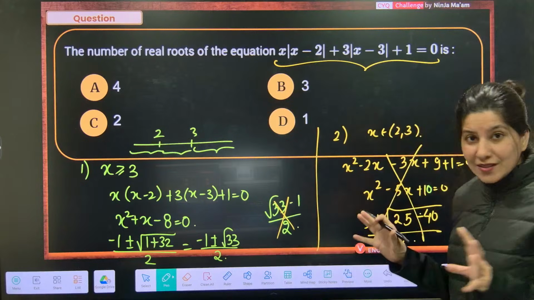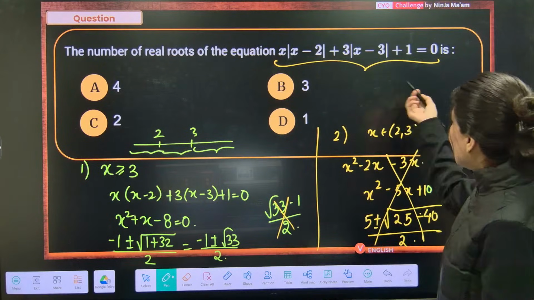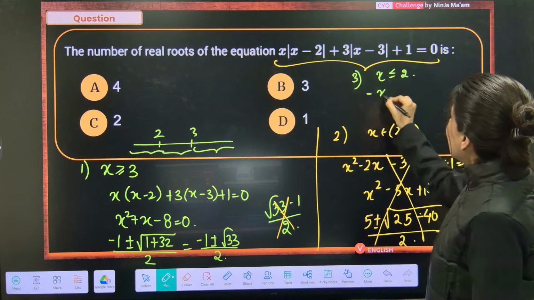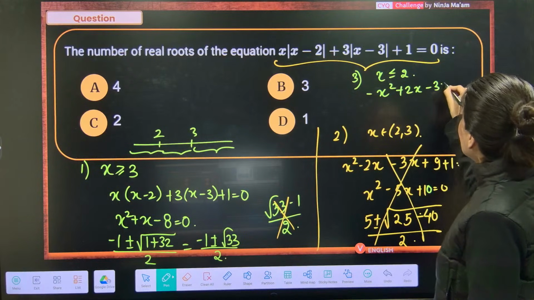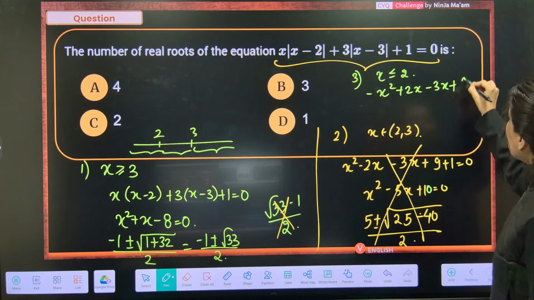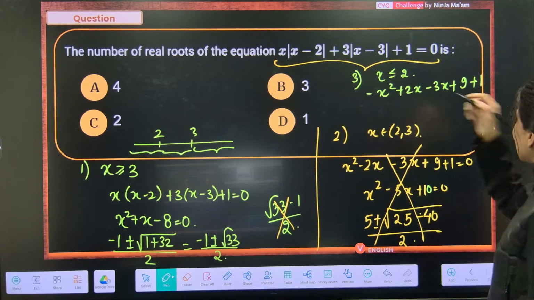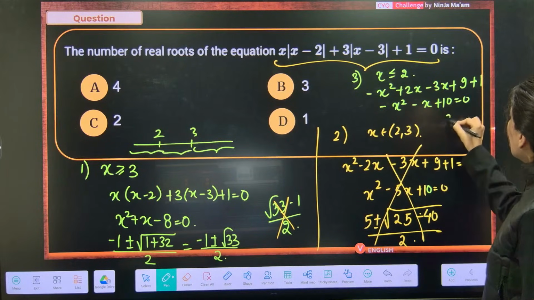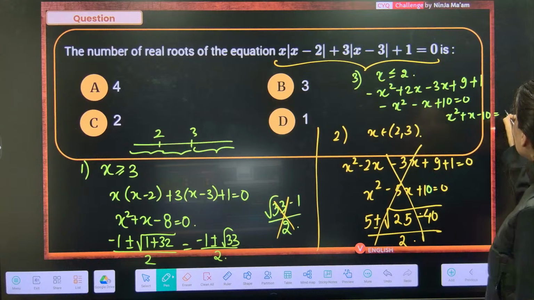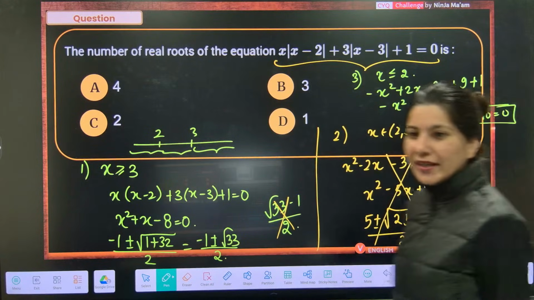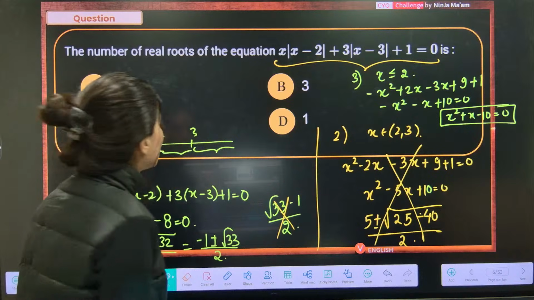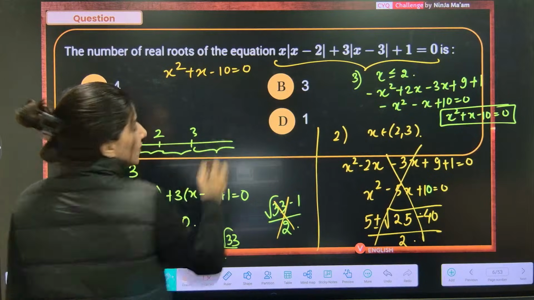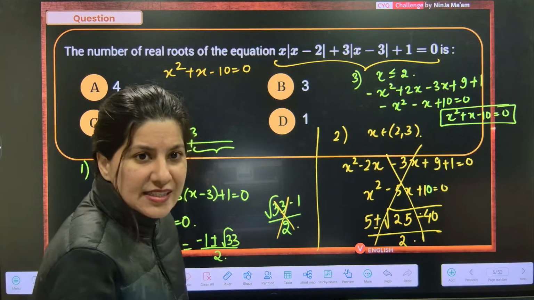Now the high hopes, my dear students, are there from the third case, which is x less than or equal to 2. Both modulus will open with a negative sign. So this is plus 9 plus 1. Both modulus negative, so minus x square minus x plus 10 is equal to 0. x square plus x minus 10 is equal to 0. Let's solve it.